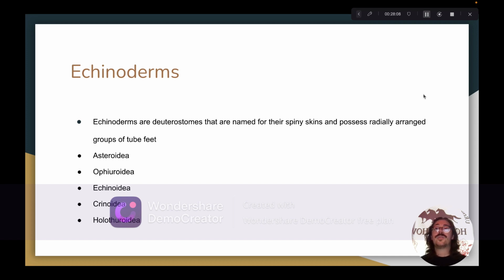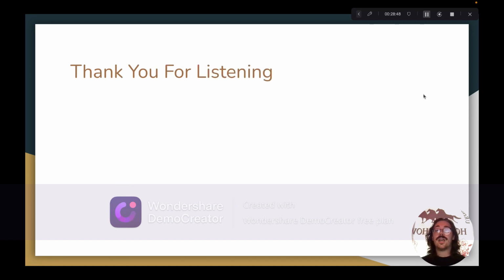Crinoidea. This group includes filter feeders that have not changed much at all in their evolutionary histories, such as sea lilies, which are sessile, and feather stars, which creep around slowly using their arms. And the final group of echinoderms we'll talk about is Holothuriidea. Sea cucumbers belong to this group. That is all I have for this lecture.